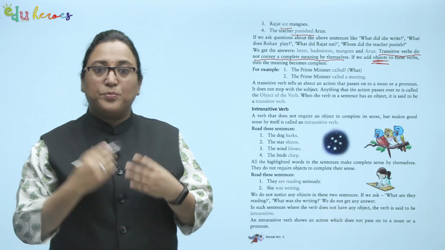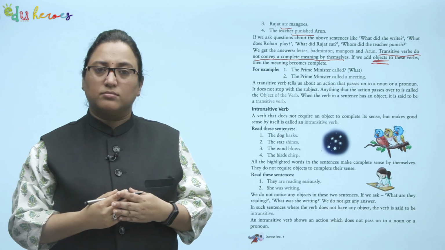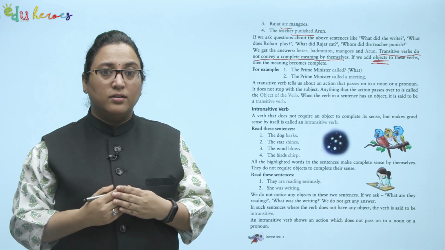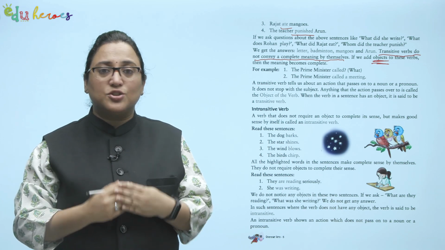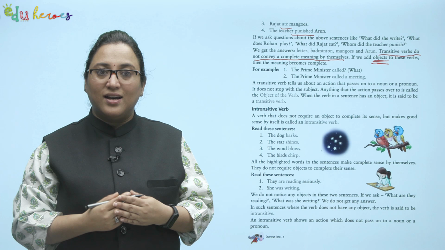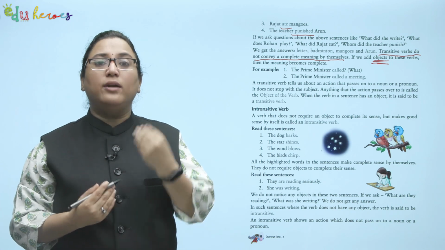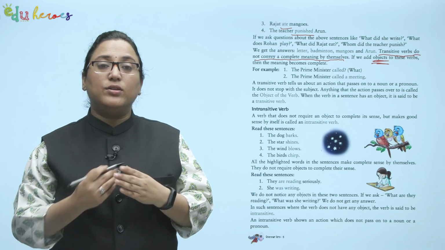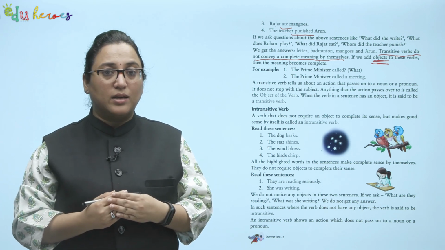For example, the Prime Minister called. What did he call, or whom did he call? Here, there is no object. Hence, it's not making complete sense. The Prime Minister called a meeting. Now, here a meeting is an object. Now, the entire sentence is making meaning.